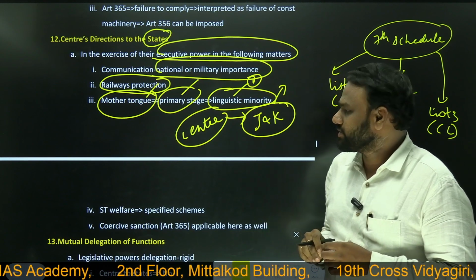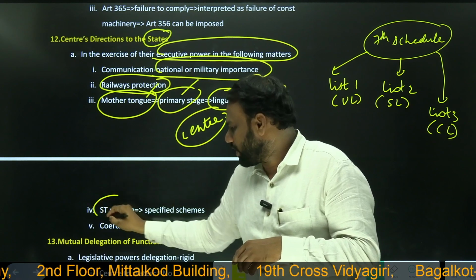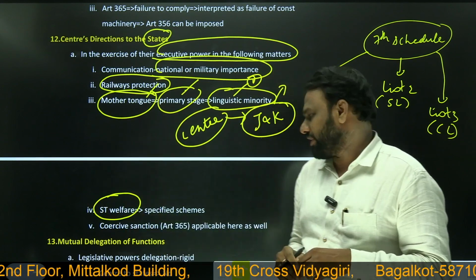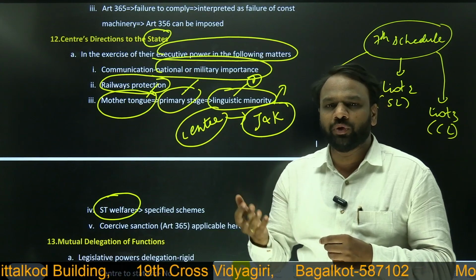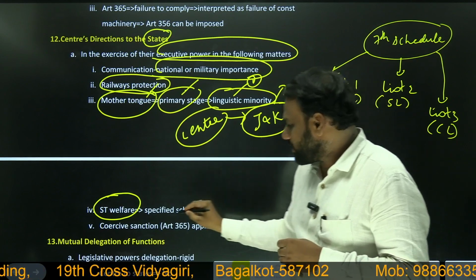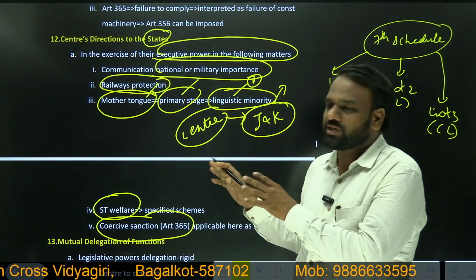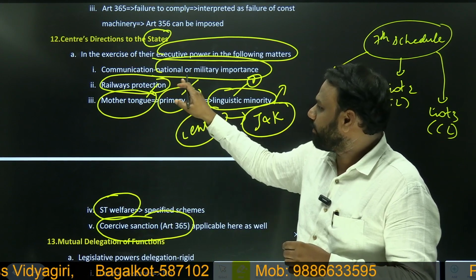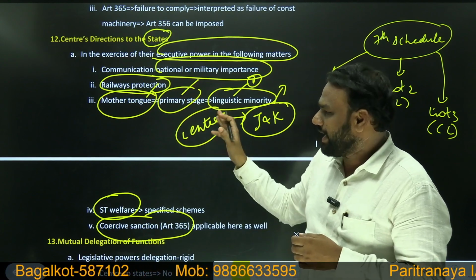Okay? Minorities. So similarly, the center can give directions to the state in order to ensure scheduled tribes welfare, and also it may give direction to implement specific schemes. So here also the sanction is coercive. That is, the center will give directions to the states to protect the communication infrastructure of national importance, railways, and all these things.